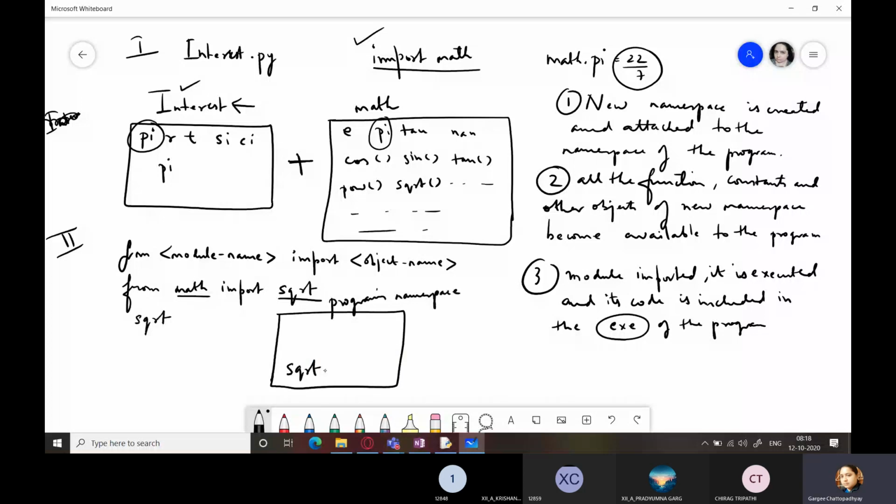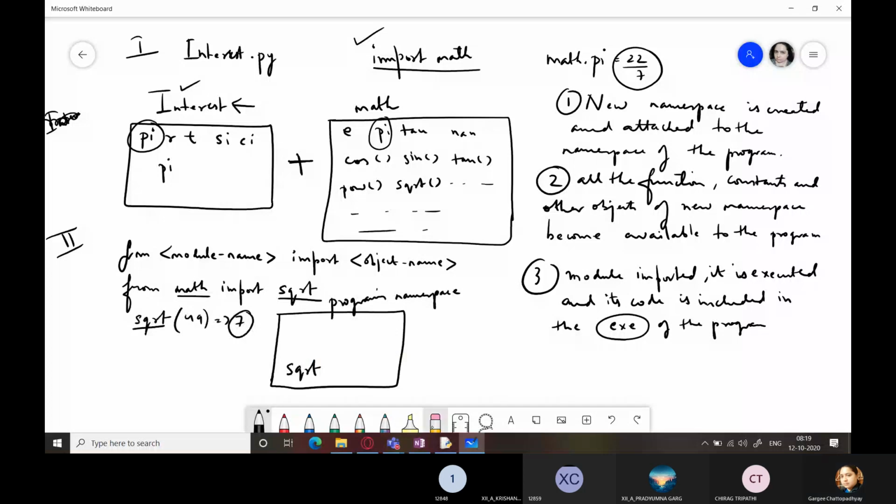It is simply added to your program's namespace and it just works as one of the components of your program only. So if you simply write sqrt49, it will give you 7. It will not accept math.sqrt now. Okay, you may even get an error over there. I haven't checked that. If you check it, you'll get it.